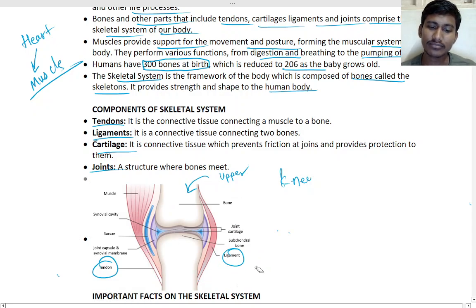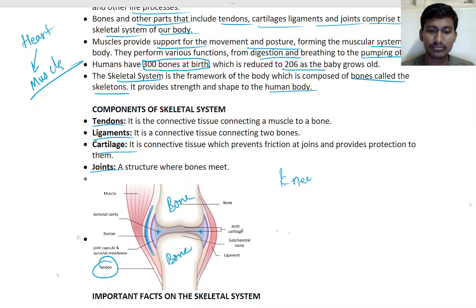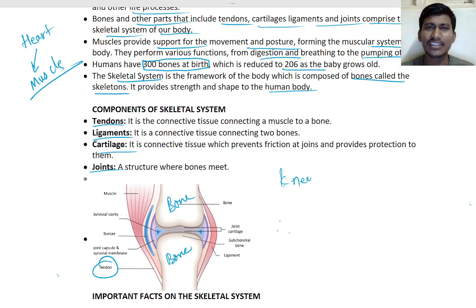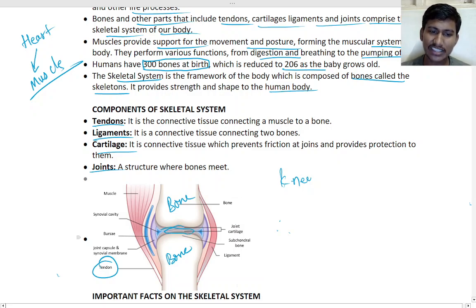Sir, in the middle it is cartilage, and this is the bone. But there is nothing, only a gap? No, that is called cartilage. It will be smooth, a liquid type of thing. If you rub two bones, they will break, right? It will not be smooth. So to make the movement smooth, there will be cartilage inside.